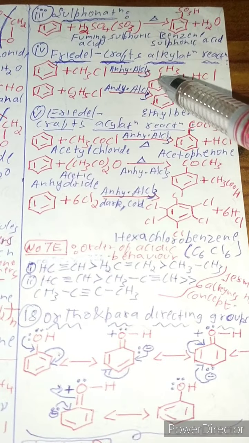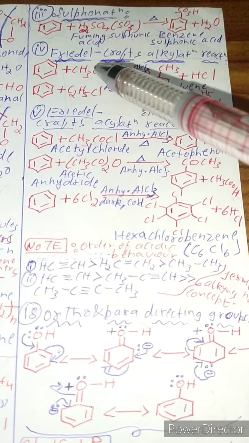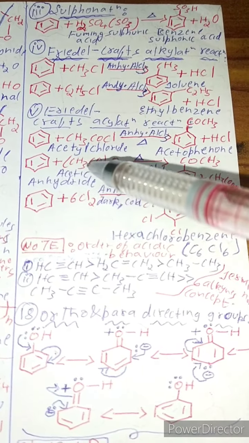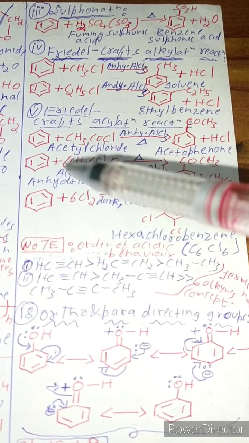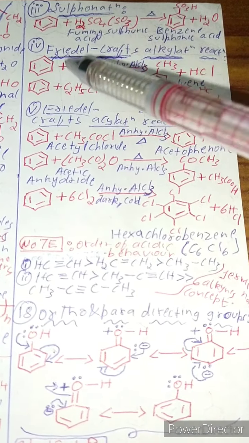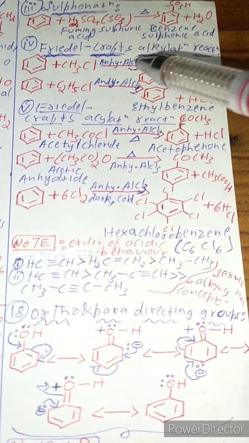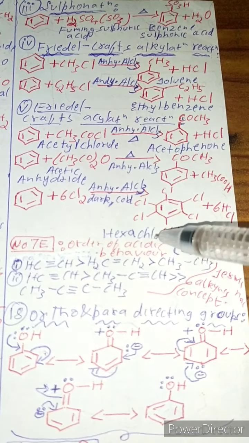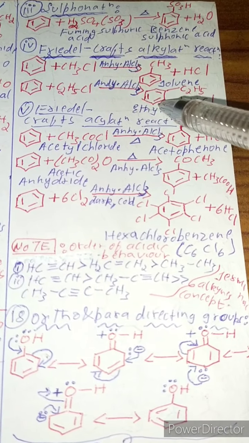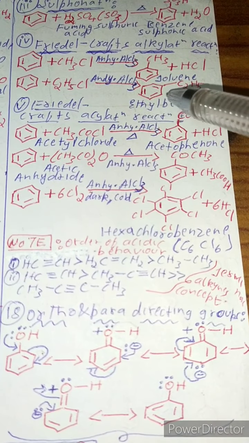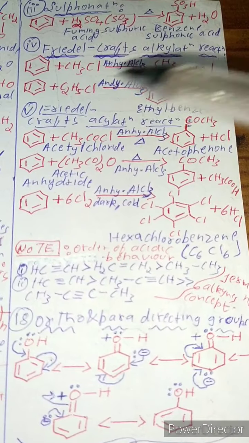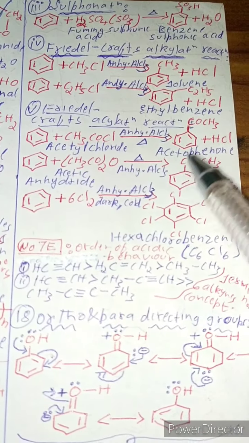In Friedel-Crafts alkylation and acylation, only this is alkyl, and these are all actually acyl, but they are represented like that. All of them except this are the same, and it is heated, and these compounds are different. Only this and this, the reactant and product are different, but benzene and HCl are formed in both. It's also the same reaction.